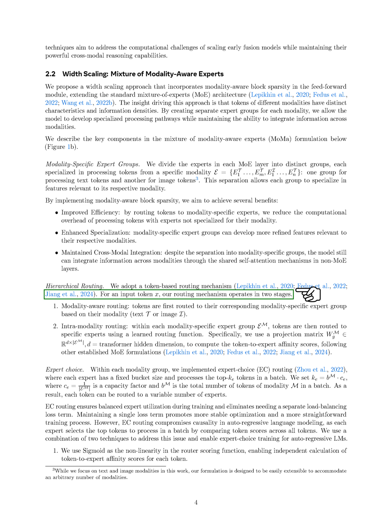We apply a sigmoid function in the router scoring, allowing independent calculations of token to expert affinity scores. Additionally, we introduce auxiliary routers that predict the likelihood of an expert selecting a token based solely on its hidden state representation. These routers are trained after the main model training and are used during inference to maintain causality.